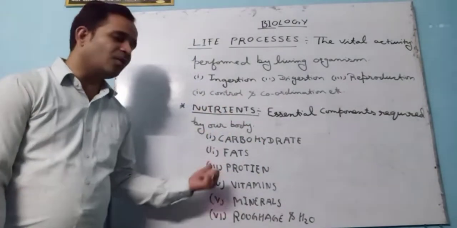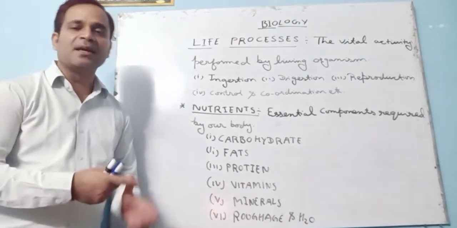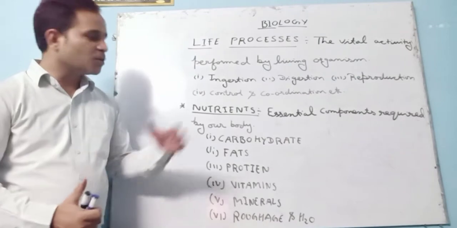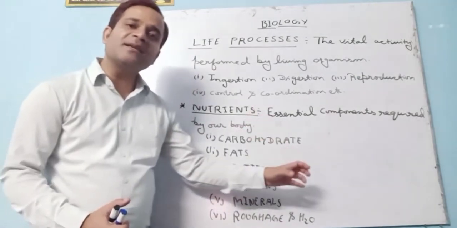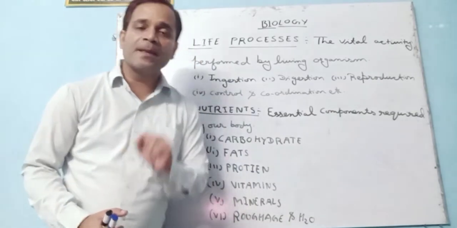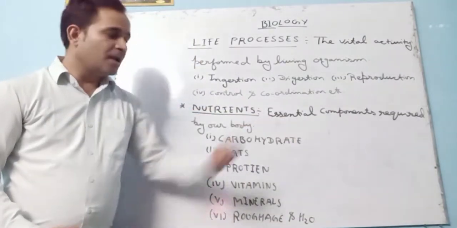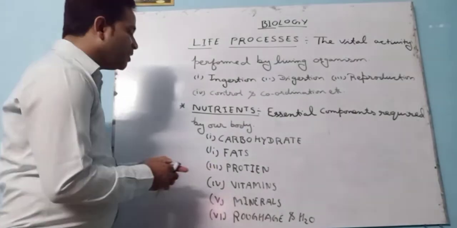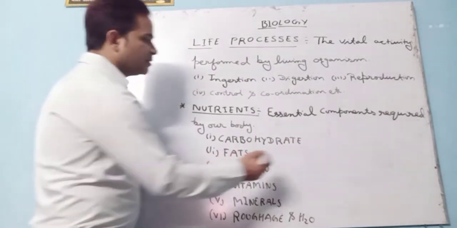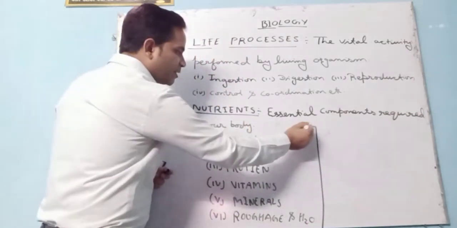Carbohydrate, fats, proteins, vitamins, minerals, roughage and water. So these are all the basic essential nutrients which are required by us. So the term nutrients is clear. After knowing nutrients, we will discuss all these nutrients one by one.